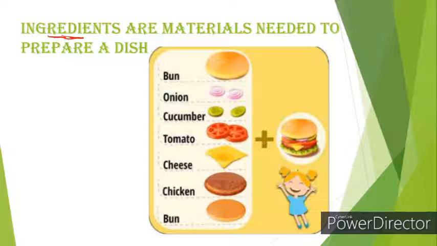So let's take an example of a burger. To prepare a burger, we need bun, onion, cucumber, tomato, cheese, and non-vegetarian people may use chicken and another bun. So to prepare a burger, we need 6 ingredients, right? So the materials we need to prepare a dish are known as ingredients.